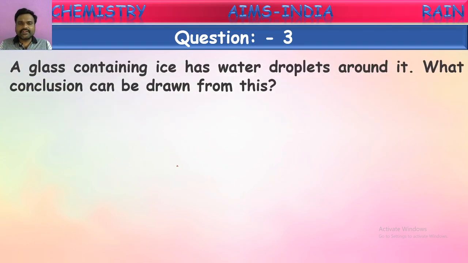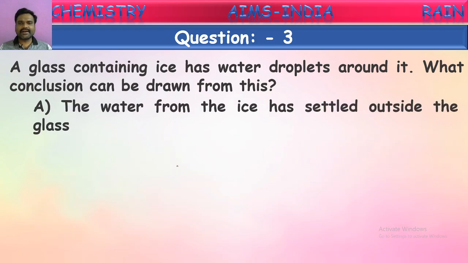A glass containing ice has water droplets around it. What conclusion can be drawn from this? Yes, if a glass of ice cubes or ice water is kept outside for a certain time, we observe some droplets of water on the glass. What is the conclusion we can give from this? They are asking. Let us see the options.